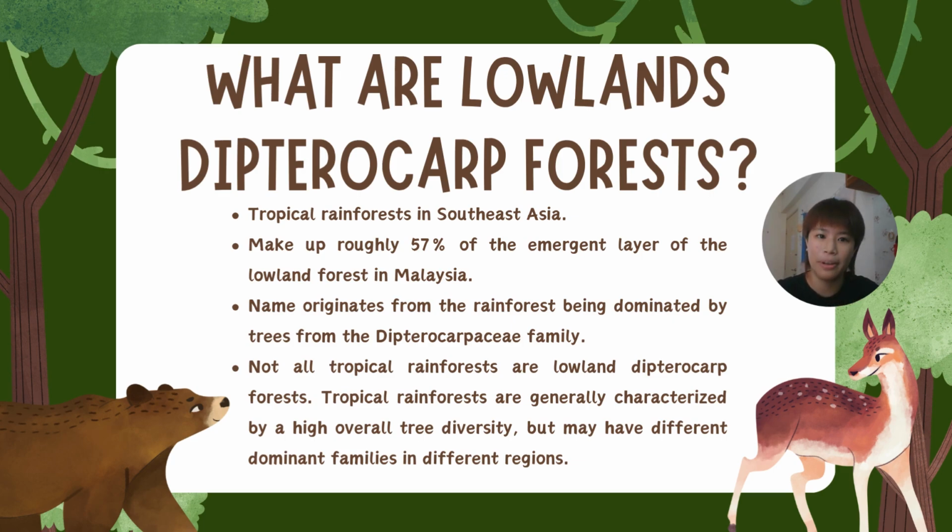Well, it's actually a tropical forest found predominantly in Southeast Asia. It makes up roughly 57% of the emergent layer of the lowland forest in Malaysia. The name itself originates from the forest being dominated by trees from the Dipterocarpaceae family. Not all tropical rainforests are lowland Dipterocarp forests. Some tropical forests are generally characterized by having overall high tree diversity, but mainly have different dominant families in different regions.